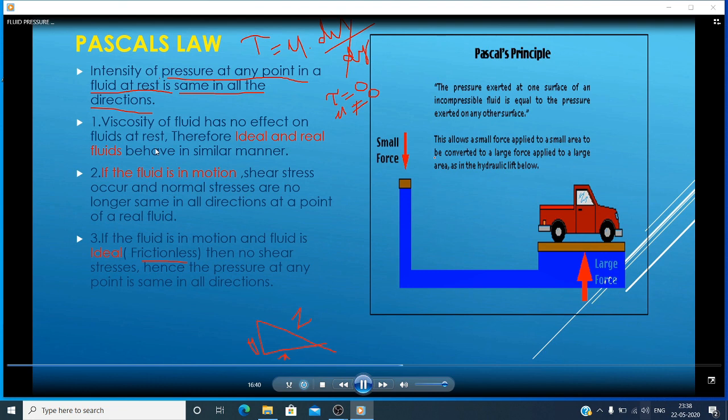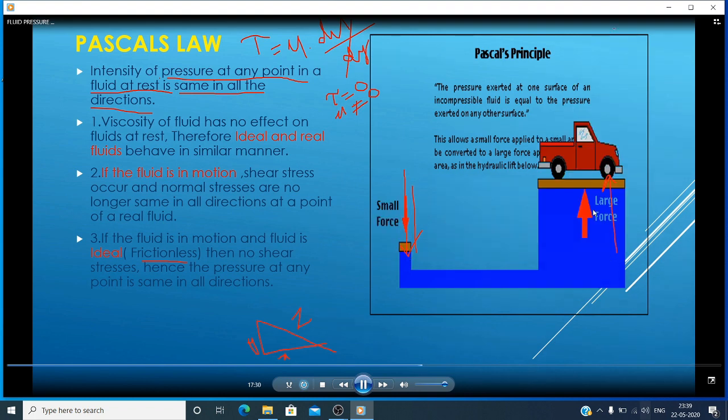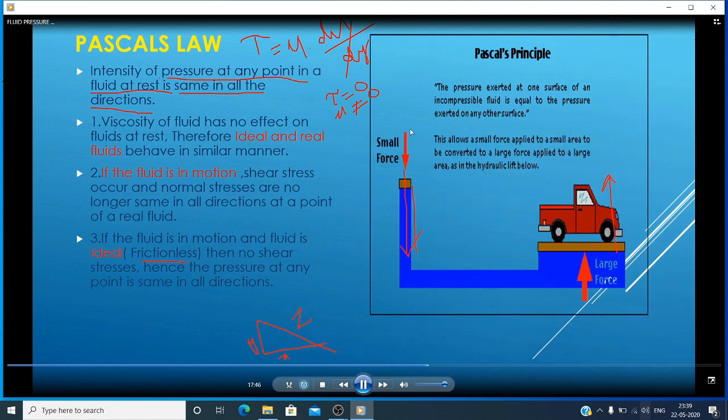Here I am showing the Pascal's law principle. Here you are applying a small force. With that small force you are lifting the vehicle. That will become a large force. This small force becomes a large force due to Pascal's principle. The pressure exerted at one surface of an incompressible fluid is equal to the pressure exerted on any other surface.